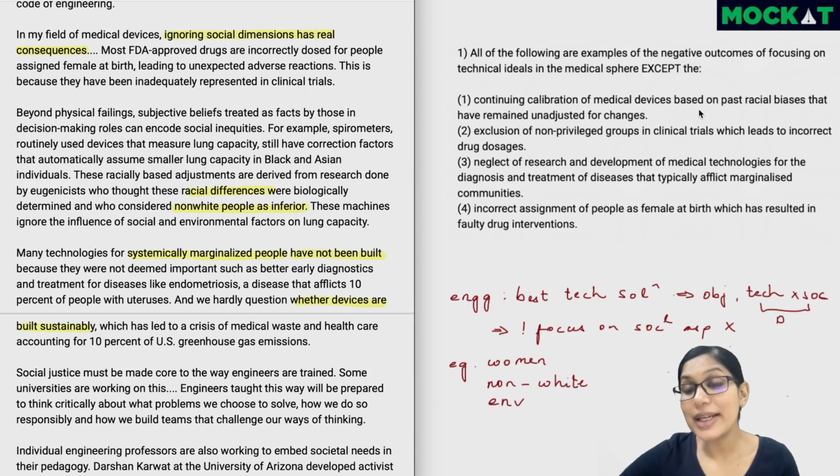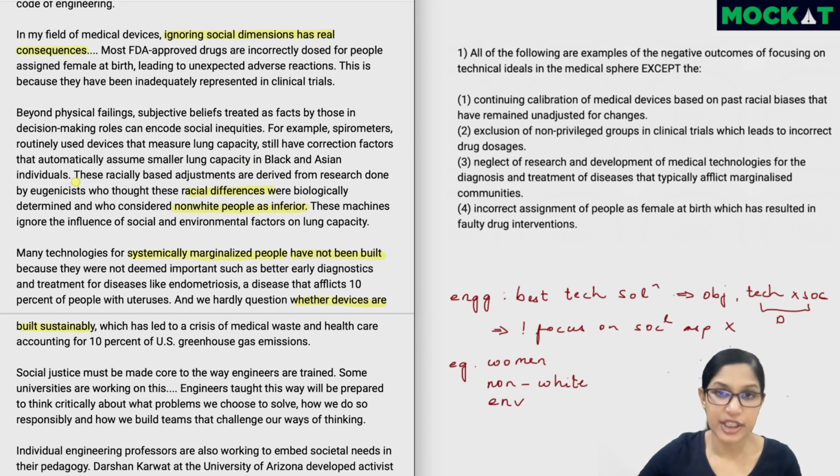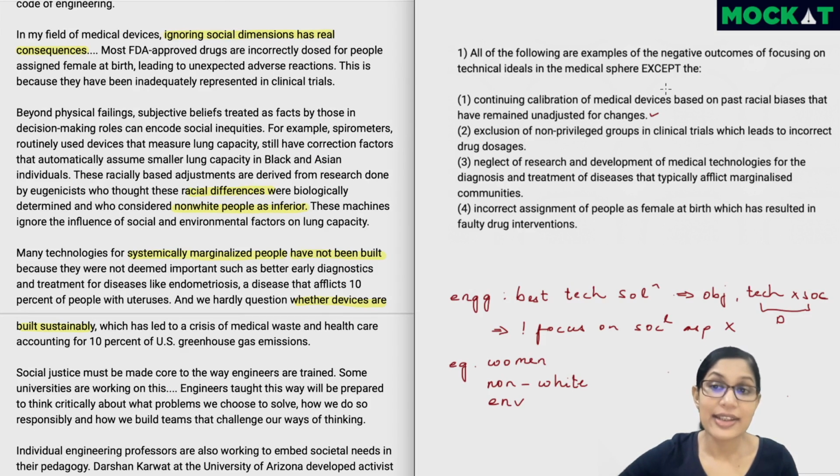Continuing calibration of medical devices based on past racial biases that have remained unadjusted for changes. So this is nothing but what's been happening for African American and Asian, essentially non-white individuals. So this is an example that is given, right? And since we are looking for the one which is not an example, we can eliminate this option. Exclusion of non-privileged groups in clinical trials, which leads to incorrect drug dosages. This is what was told to us about females. So again, this is an example that is given. So I'm just putting a tick here for those that are given. Whatever's left becomes the right answer.